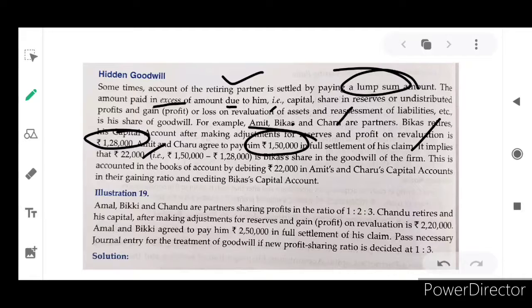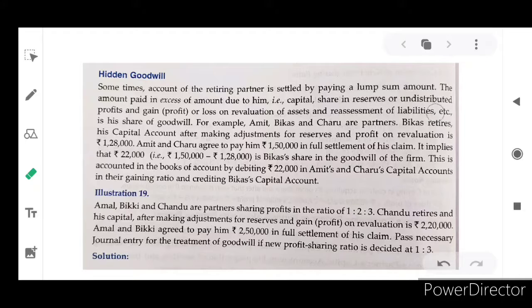It implies that 22,000, which is 1,50,000 minus 1,28,000, is the share of goodwill of the firm. This is accounted in the books of account by debiting 22,000 in Amit's and Charu's capital accounts in their gaining ratio and crediting Vikas's capital account. So here they did not mention it is goodwill, but we have to consider it as goodwill. I hope you understand. With the help of one illustration, I will explain you very clearly.